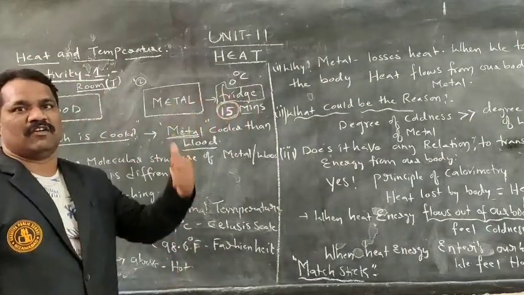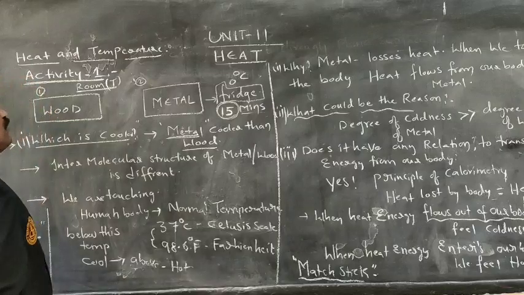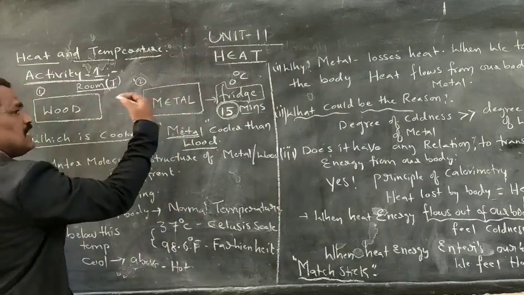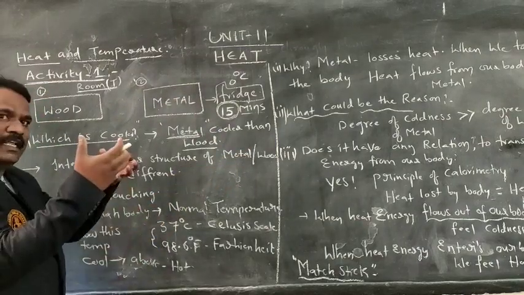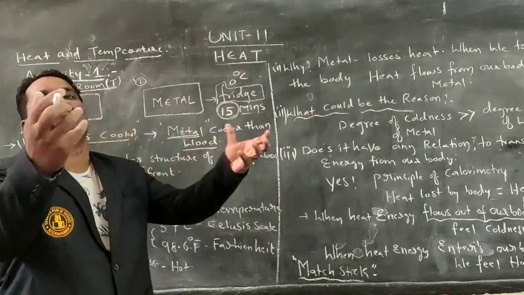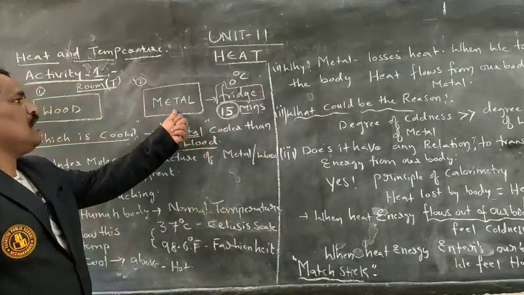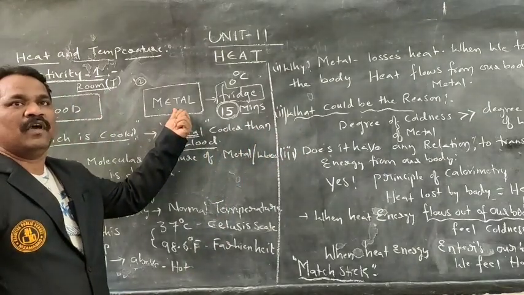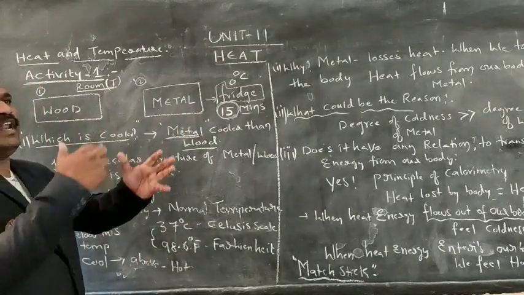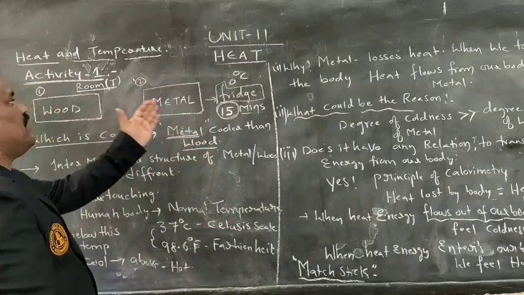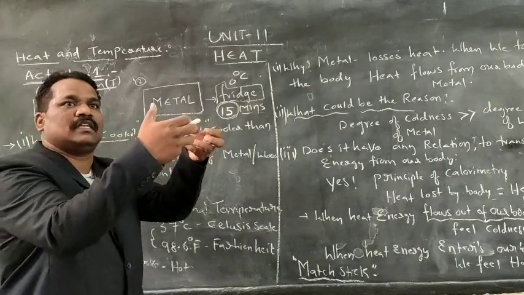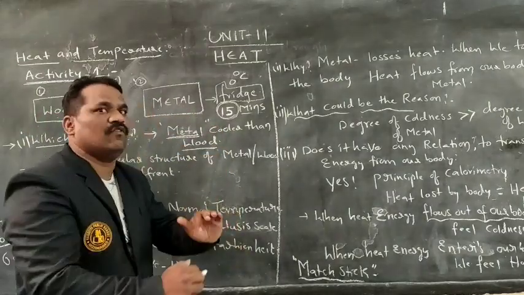Why? The question comes to our mind. Why means what? The intermolecular structure of these metals is different. The arrangement of atoms inside the molecule is much different. In metal, a variation in the arrangement of atoms will exist, whereas in wood the arrangement is different. Both are made up of different substances. The structure inside the molecule will be different.